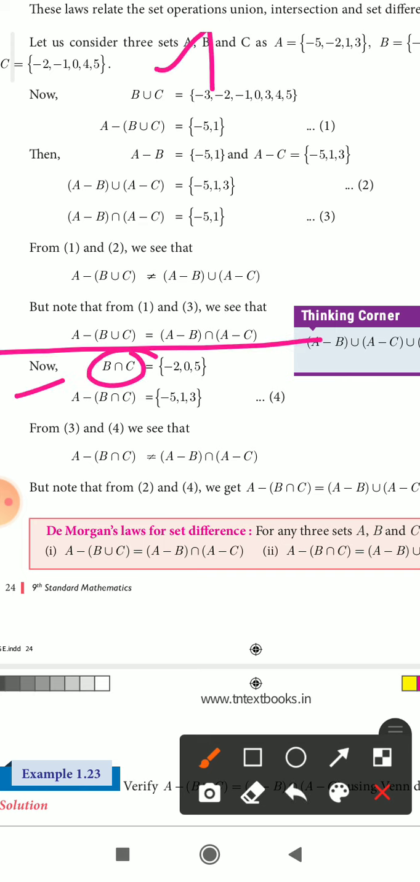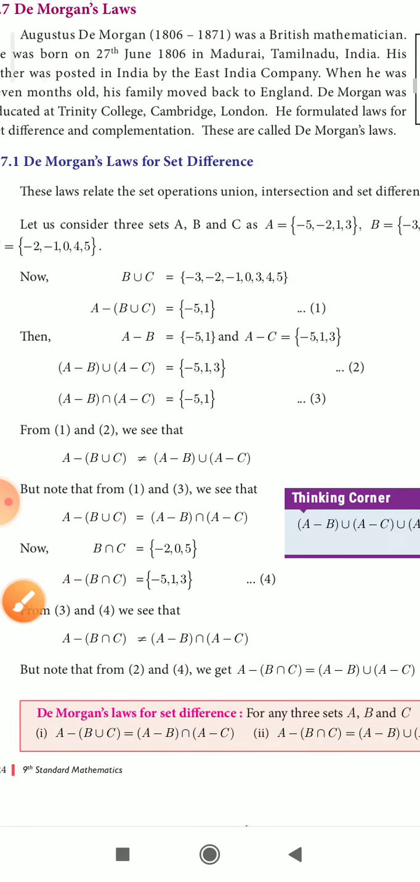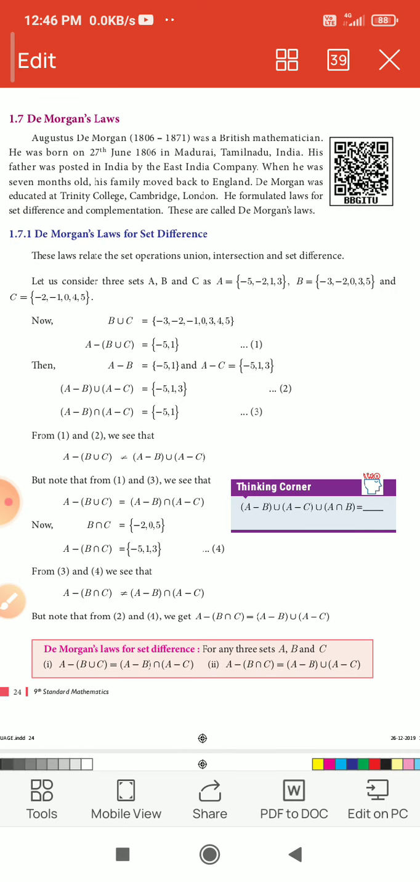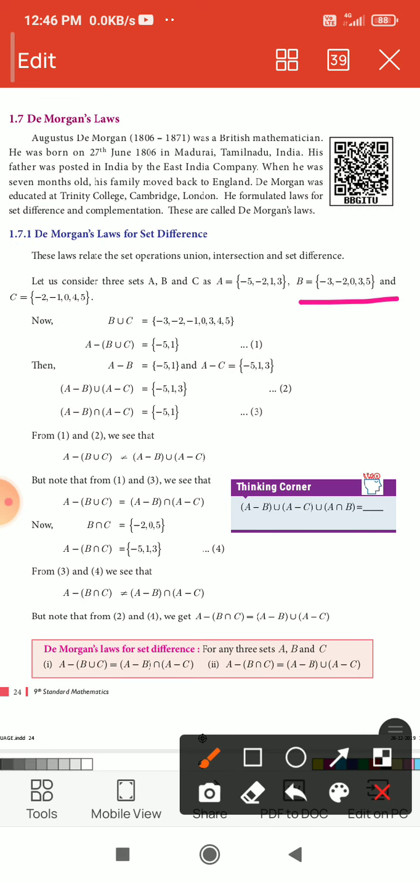First we found B union C. Now find B intersection C, the common elements in B and C. What are all the common elements in B and C? Minus 2 is in both sets, 0 is also in both sets, then 5 is in both. So minus 2, 0, 5 are the elements in both sets.